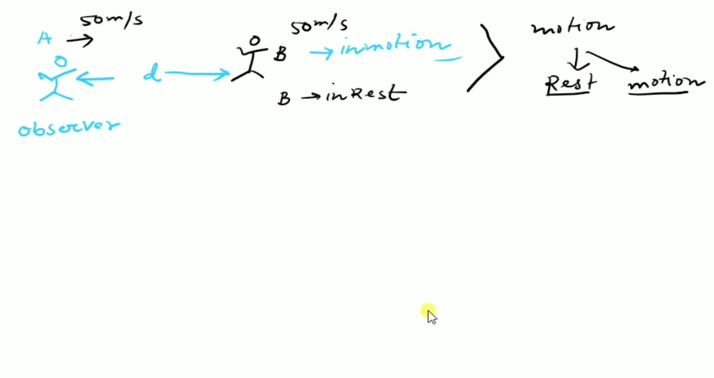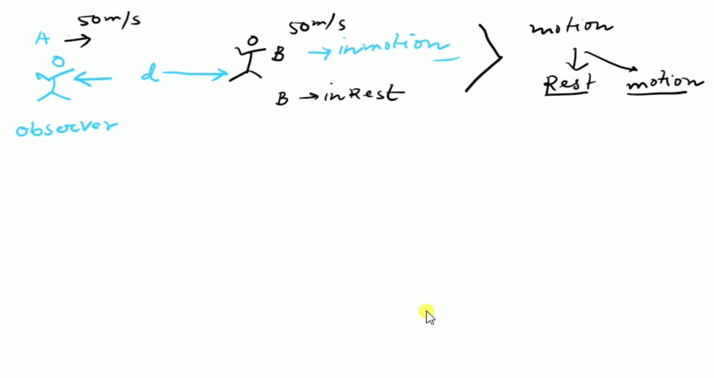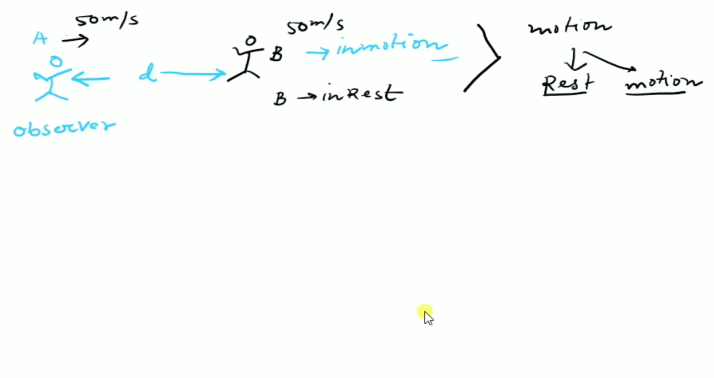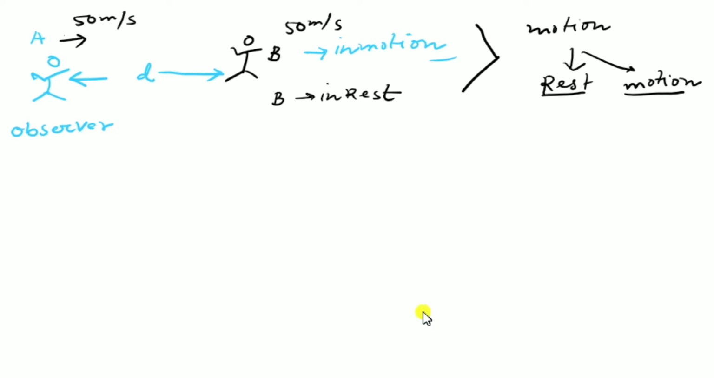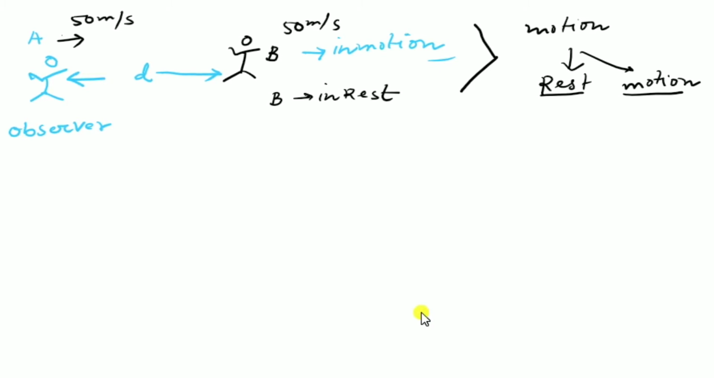But suppose you are sitting on a chair and observing two persons moving in the same direction at 50 meters per second. Then in your eyes, what will be the velocity? Is there any velocity? Of course. If you are standing at rest, you can say both are moving in a particular direction. So that is the concept of relative velocity.